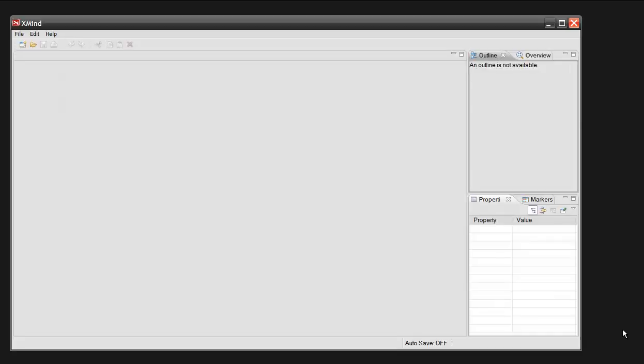Hey Xmind team, I just wanted to show you the crashes that I'm getting for version 3.3. I thought I'll just record what's actually happening, so maybe it'll be easier for you guys to troubleshoot. So Xmind is loading right now, and yeah, my computer's a little slow. I need to defrag the hard drive.